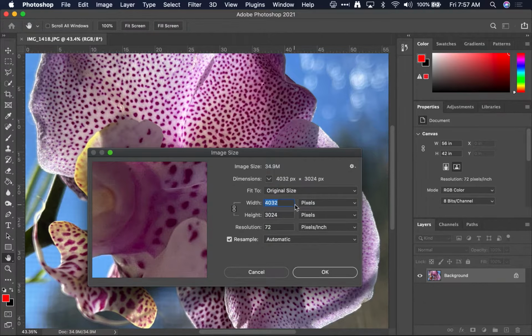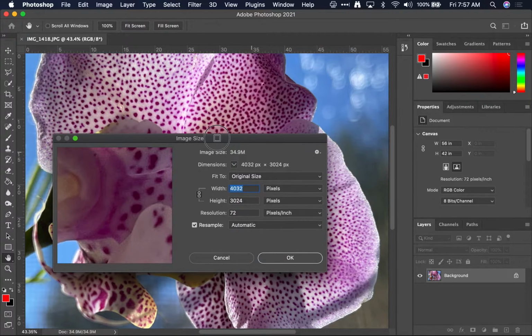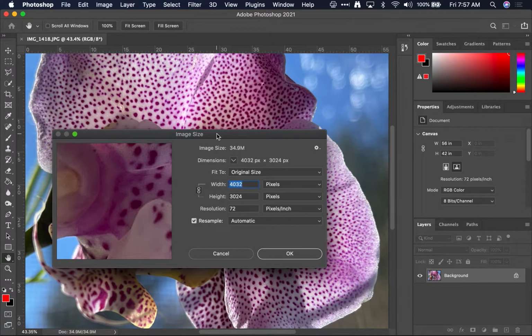That means there's 4,000 little dots across and 3,000 little dots up and down. Now if I multiply that out, that gives me about 12 million pixels, 12 million dots for this image. And that makes it a 12 megapixel image, and therefore it's a 12 megapixel camera that took this image, which is my iPhone. Yours are going to have different numbers here because you have a different camera.